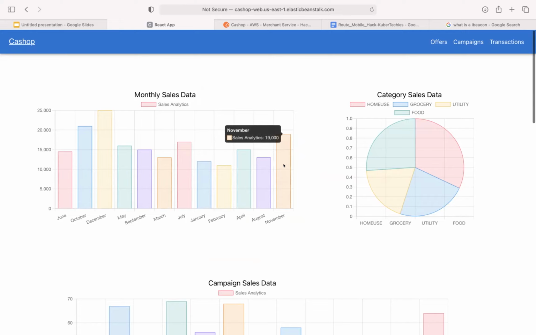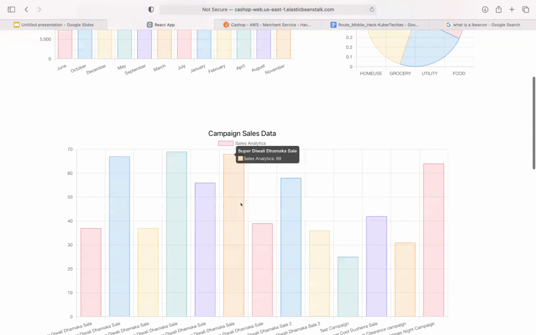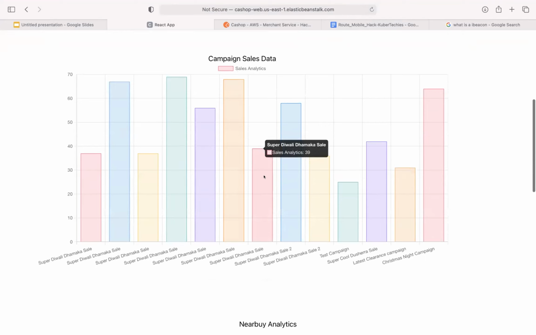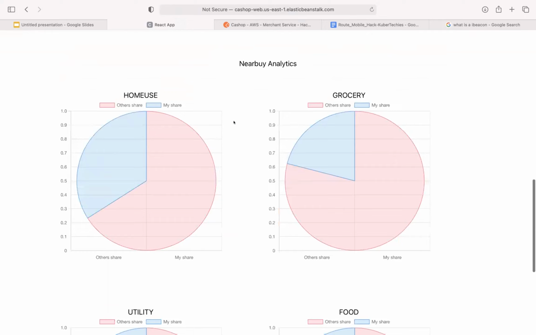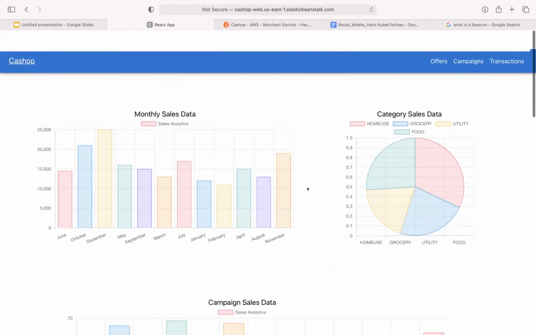We show them monthly insights as to how their sales are performing, what categories they're performing well in, what the total proportion of each category is in their total sales, and how a particular campaign is converting. For example, this Super Diwali Dhamaka sale did around 39% conversion, whereas another Diwali sale did around 68% conversion. As we know, competition is always great to improve, right? So we tell them what their share is in the home use utilities or home use commodities market, and what other merchants' share is, so it helps them improve in what categories they're good at and what categories they can improve.